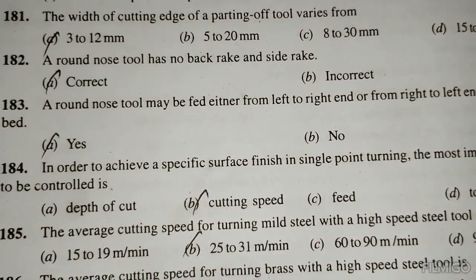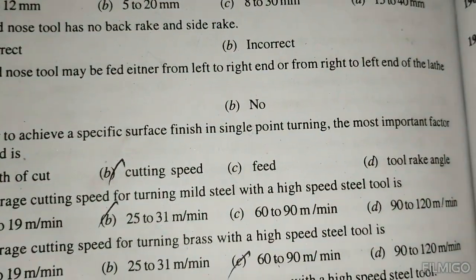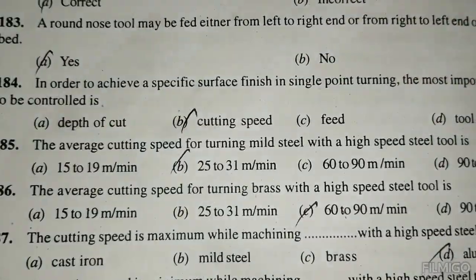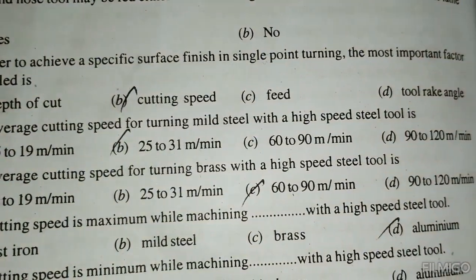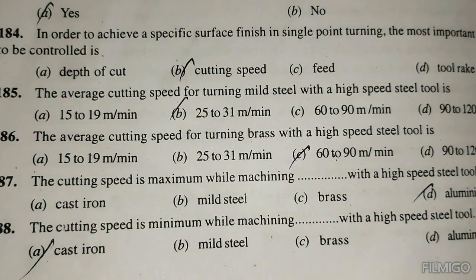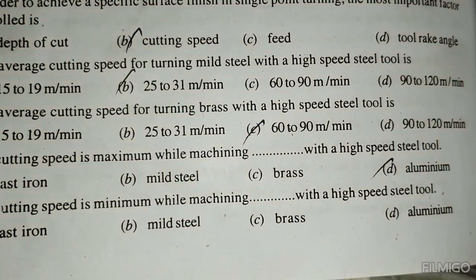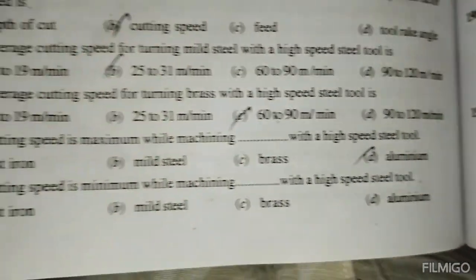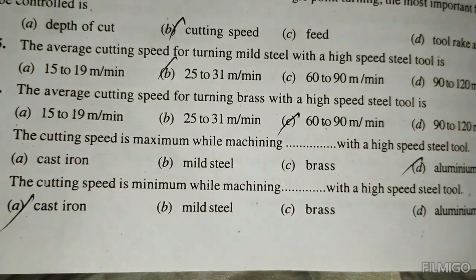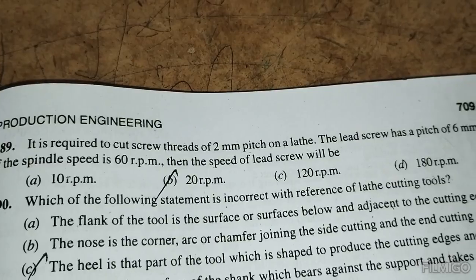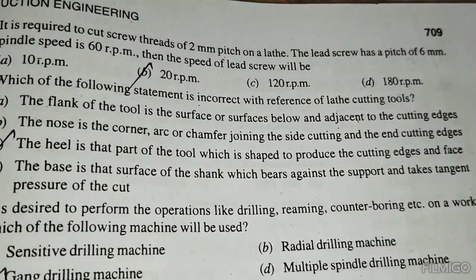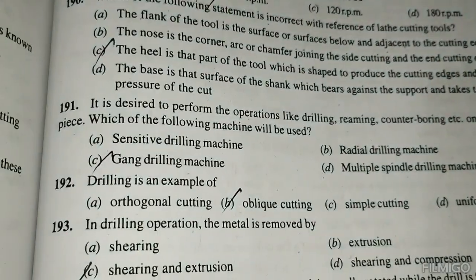In order to achieve a specific surface finish in single point turning, the most important factor to be controlled is the cutting speed. The average cutting speed for turning mild steel with a high speed steel tool is 25 to 31 m/min. The average cutting speed for turning brass with a high speed steel tool is 60 to 90 m/min. The cutting speed is maximum while machining aluminum with high speed steel. The cutting speed is minimum while machining cast iron with high speed steel. Which of the following statements is incorrect with reference to a lathe cutting tool: the heel part of the tool shall produce the cutting edge of the face.